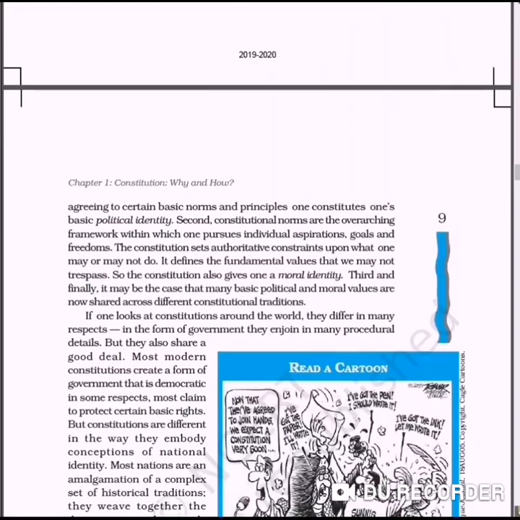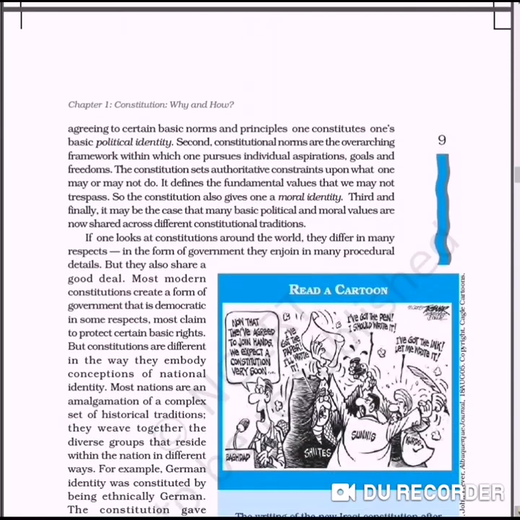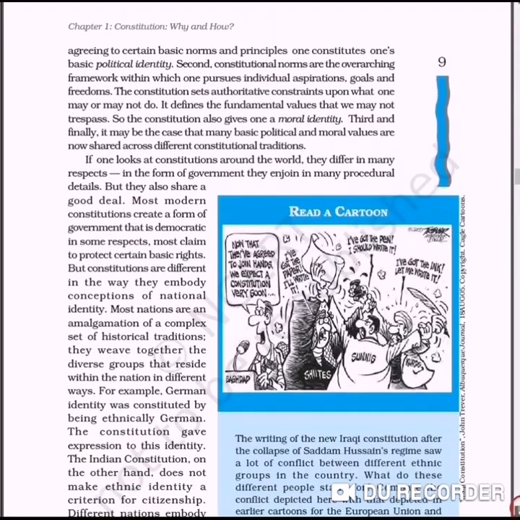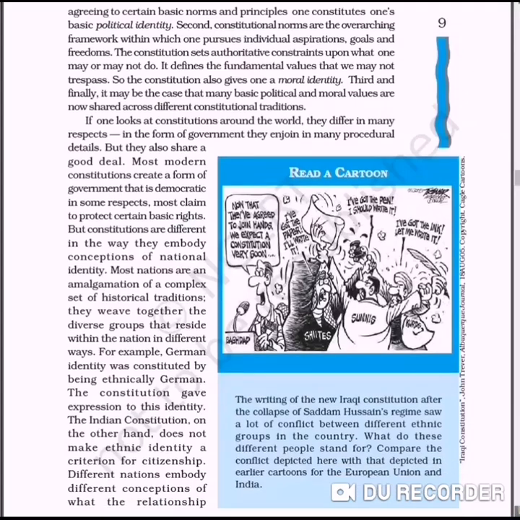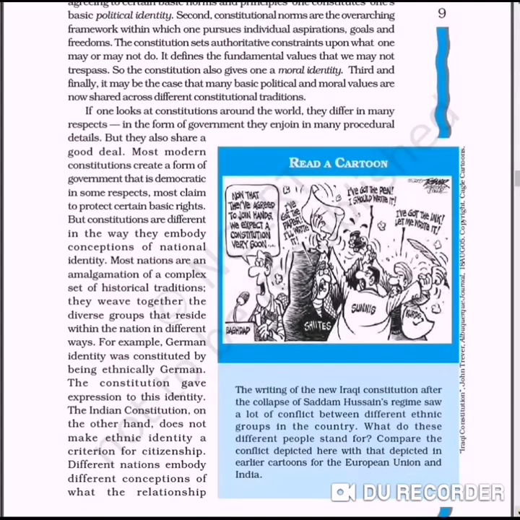Here examples are also given of different countries, like this cartoon showing the constitution of Iraq. Saddam Hussein saw that conflict was there between the different ethnic groups in the country, so the people were given different rights. For example, people of different castes, sects or religions are shown here in Baghdad.